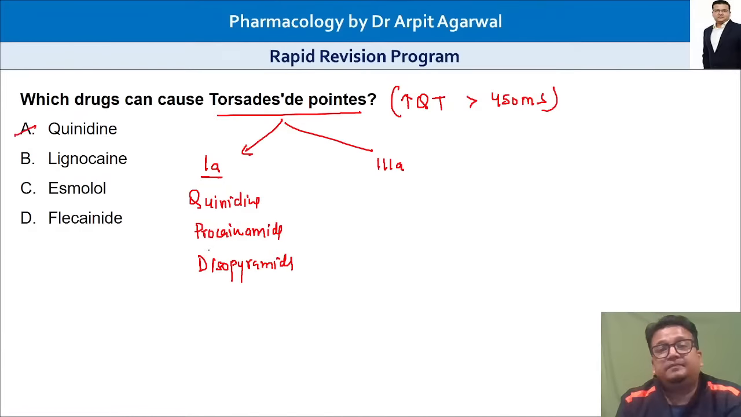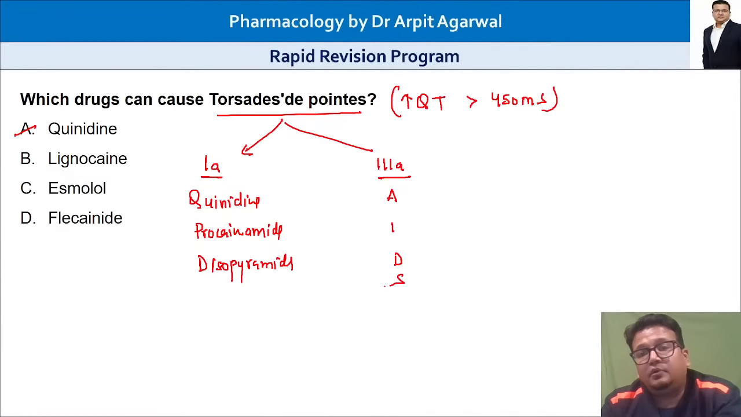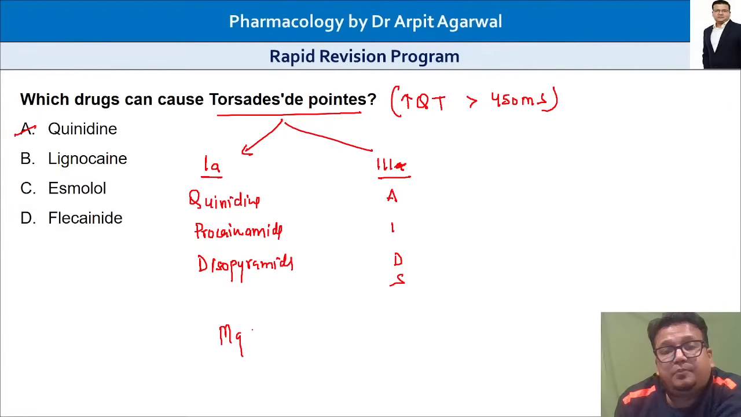Answer is this. And class 3 drugs are remembered by the simple mnemonic of AIDS. That is amiodarone, ibutilide, dofetilide, and sotalol. So two mnemonics you have to remember: Queen Protex for class 1A drugs, and AIDS for class 3 drugs. These are the antiarrhythmic drugs causing torsades de pointes. And for treatment of torsades de pointes, I hope everybody is aware, magnesium sulfate is the drug of choice.